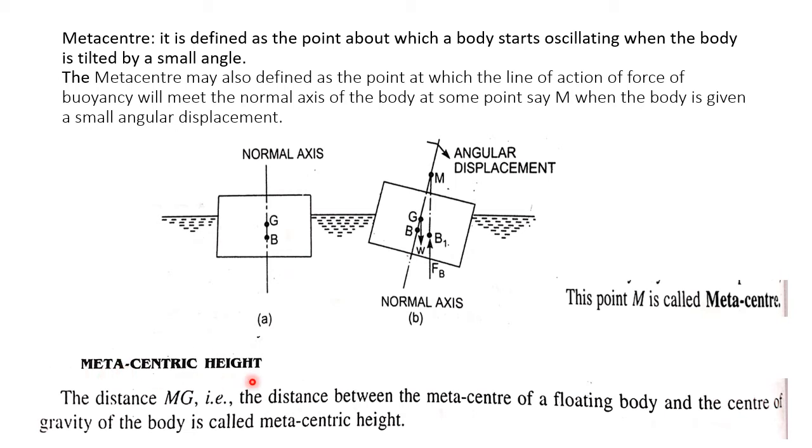Now next we will study what we mean by metacentric height. This distance MG, that is the distance between the metacenter of a floating body and the center of gravity of the body, is called the metacentric height.